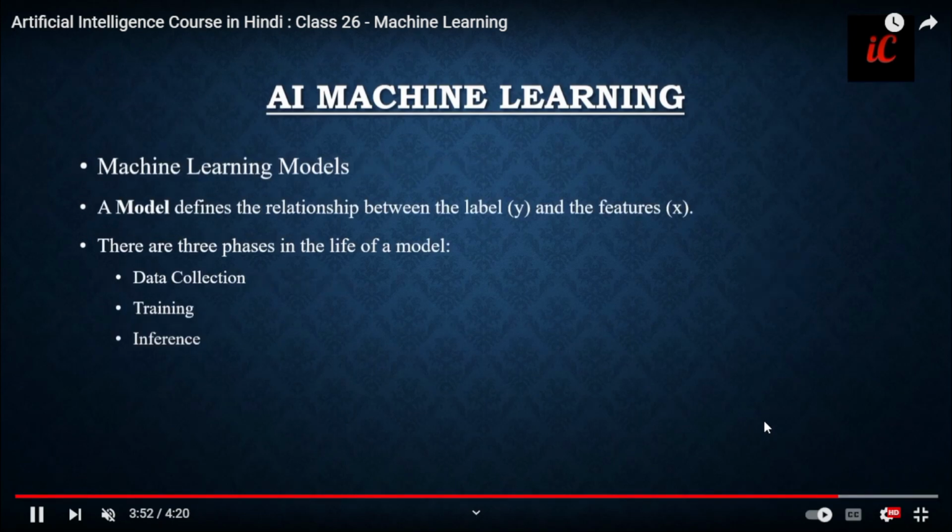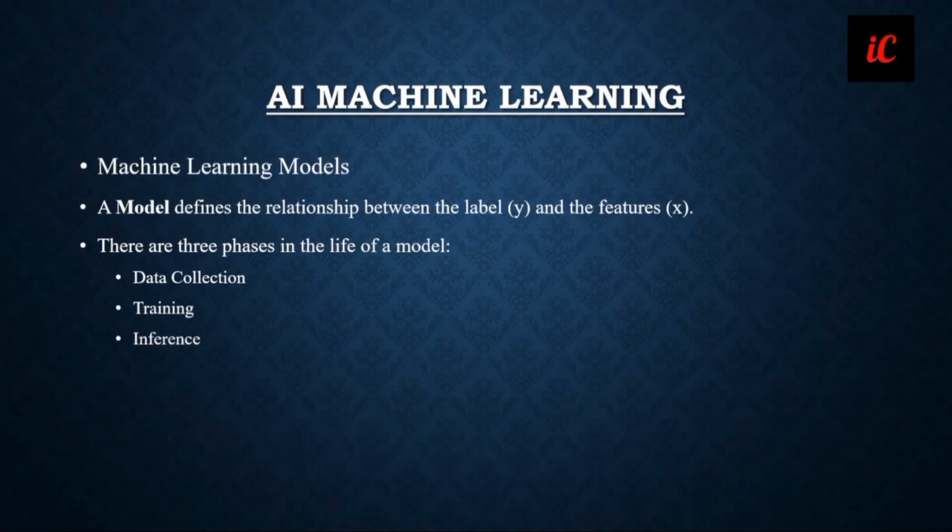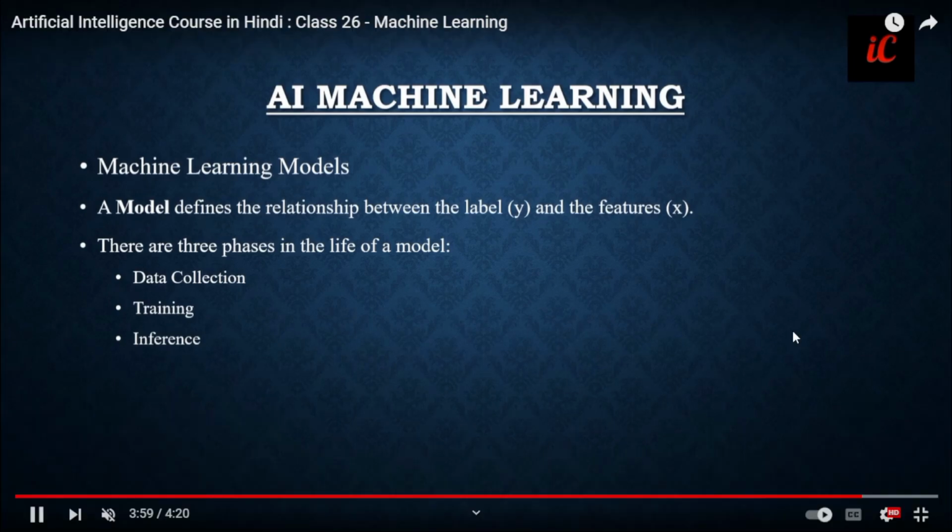For a machine learning model, there are three phases in the life of the model. First is data collection, second is training, third is inference. These are the points.